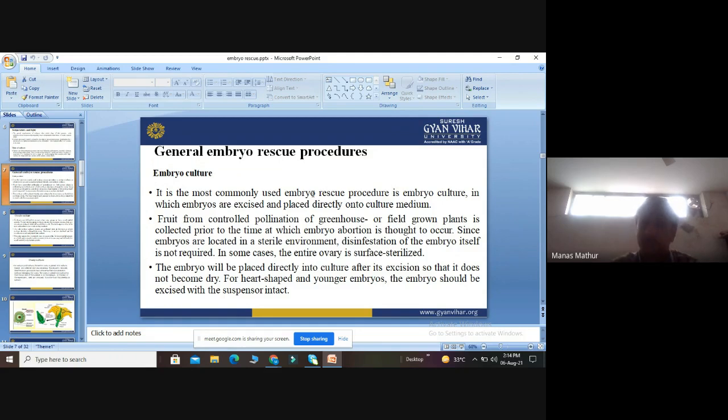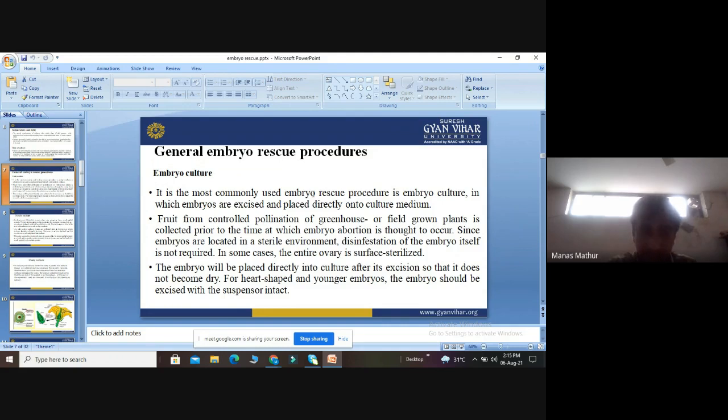In some cases, we can surface sterilize the entire ovary, which can free it from different kinds of contaminants like bacteria and fungi. So it is very important that the embryo should not be damaged at the stage we are taking it, and once the embryo is collected, it should be properly sterilized to protect from any kind of contamination. Then the embryo will be placed directly into the culture. After excision, the embryo will be directly placed into the culture medium so that it does not become dry.